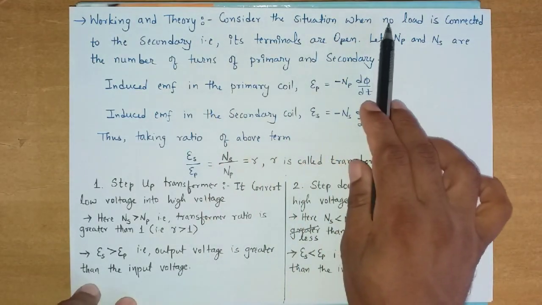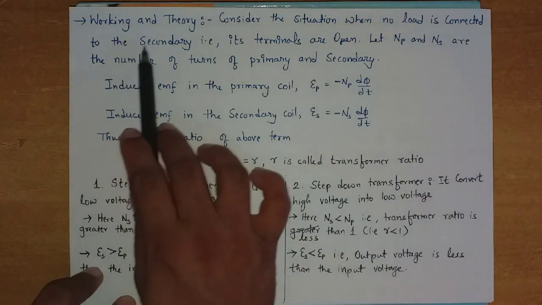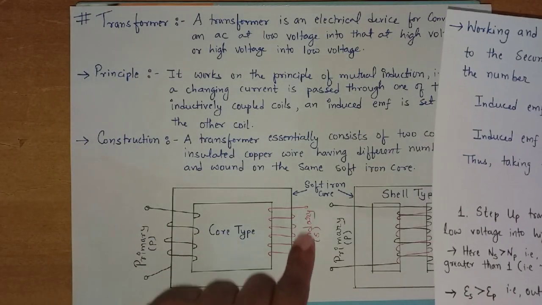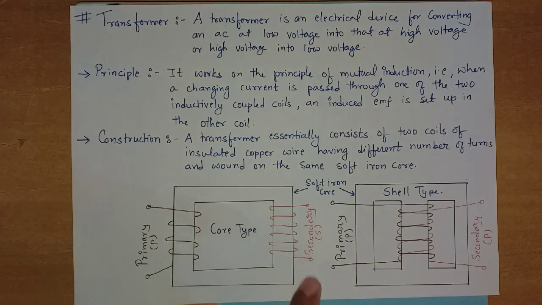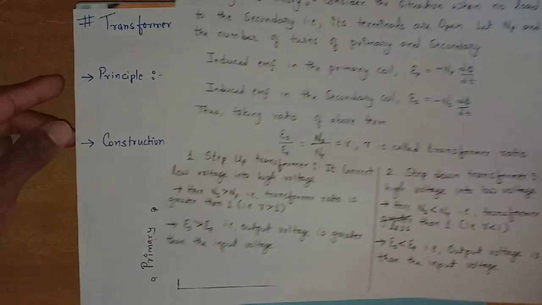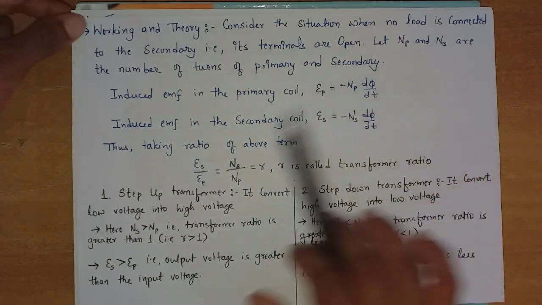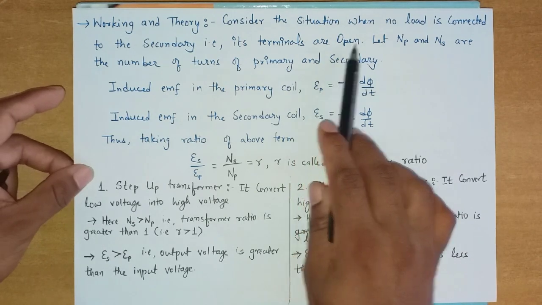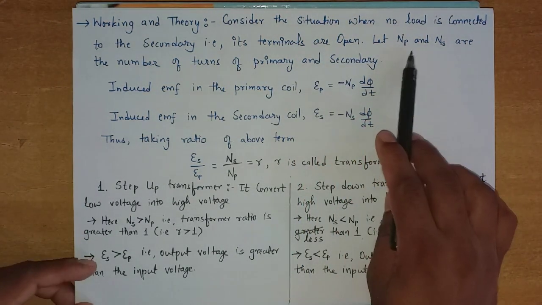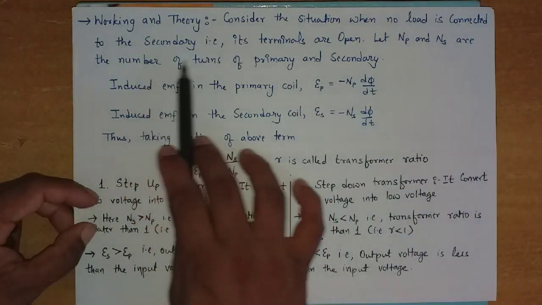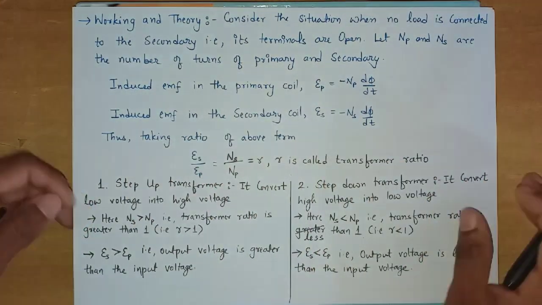Consider the situation when no load is connected to the secondary. Means in this transformer, if we do not connect any load, it is open only, then in such a condition its terminals are open, right? Let NP and NS be the number of turns of primary and secondary.